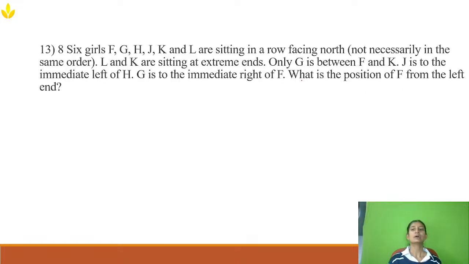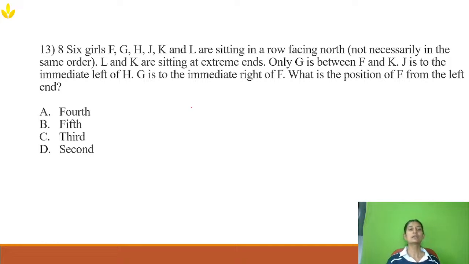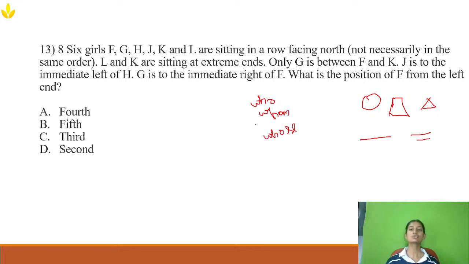Now, this question is from seating arrangement. Seating arrangement can sometimes be circular, that is bounded. Bounded can be like a circle, square, or triangle. It can also be linear. In linear, it can be a straight line or a parallel line. Now, the basic things you have to know in seating arrangement are the terms when, who, whom, and whose. These are the terms that come up in how to solve a problem.